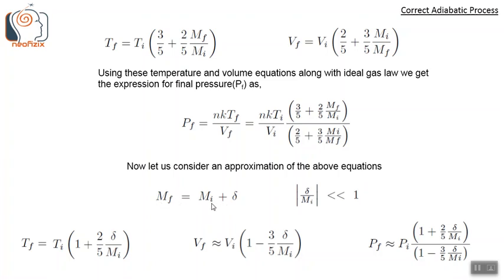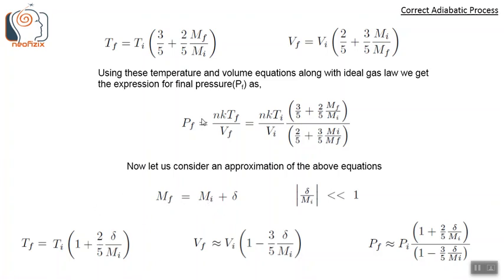Now let us consider an approximation of the above equations. Let us consider Mf, which is the mass on the piston in the final state. Mf is equal to Mi plus delta, where delta by Mi is much less than 1. Delta can be positive or negative, but whatever it is, the magnitude of delta is much less than the initial mass Mi on the piston.